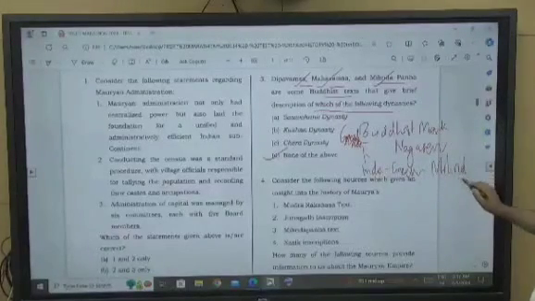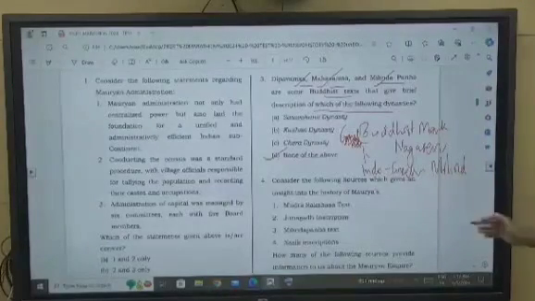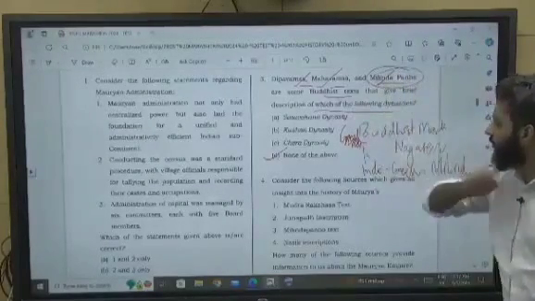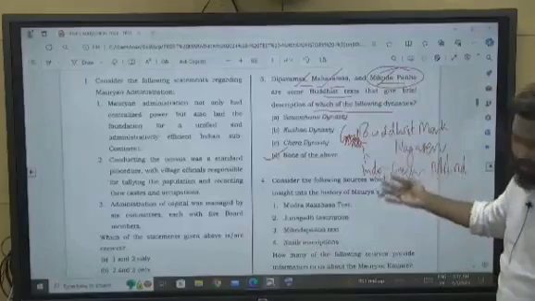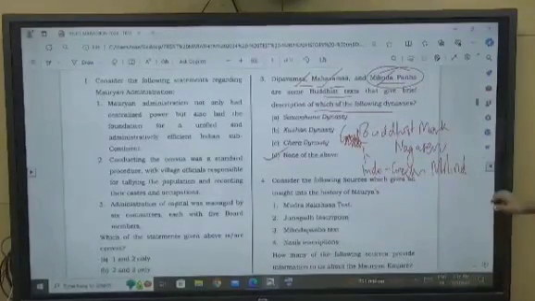So this is basically question-answer dialogues between Nagsen and Milind, and it is known as Milind Panho, right? So this is giving information about the Mauryan era or Mauryan period.